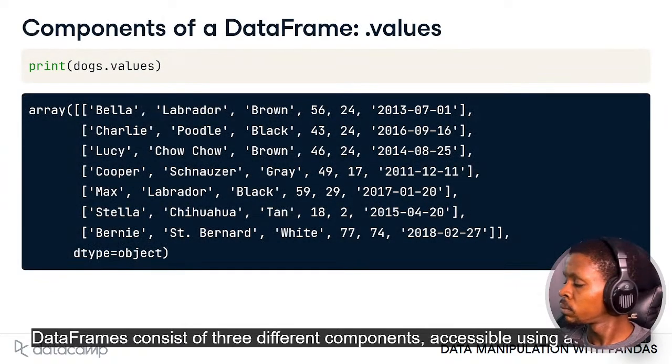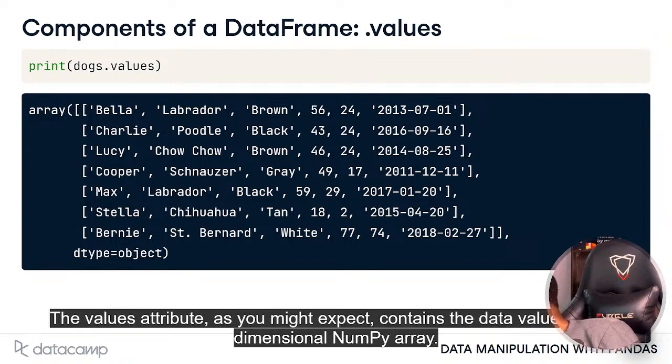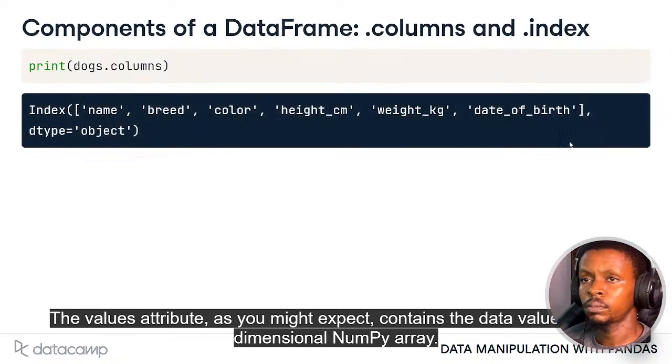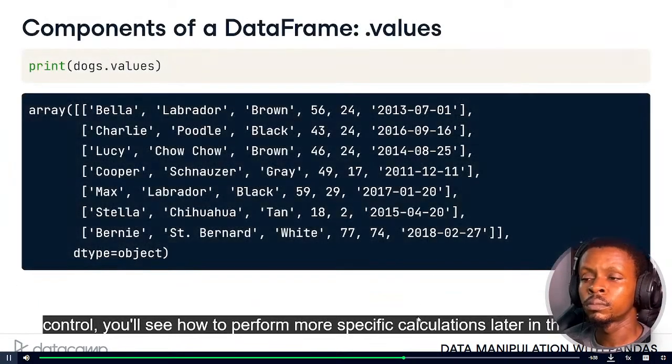Data frames consist of 3 different components, accessible using attributes. The values attribute, as you might expect, contains the data values in a 2-dimensional NumPy array. The other 2 components of a data frame are data frames consist.